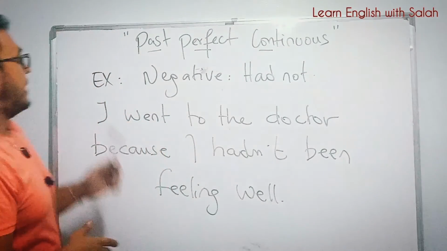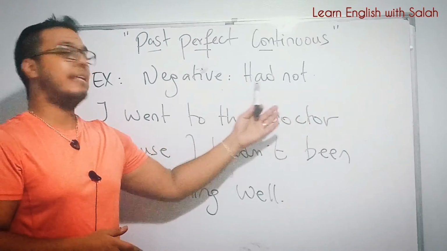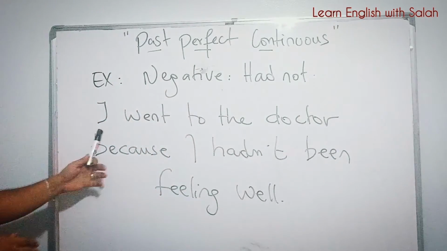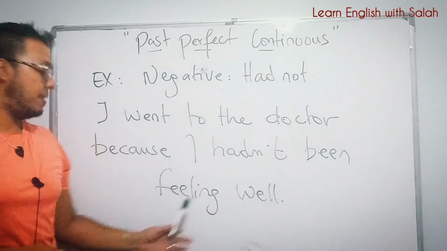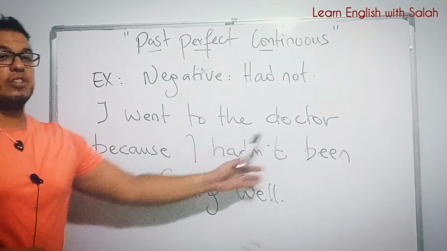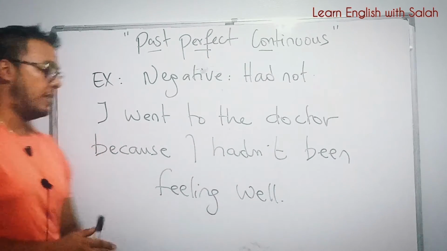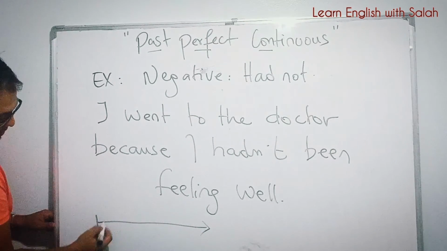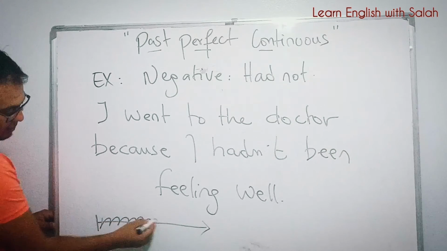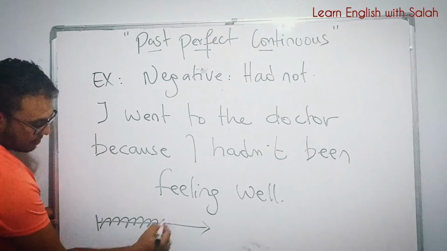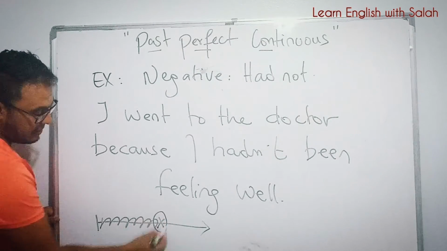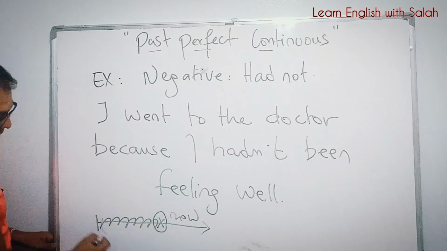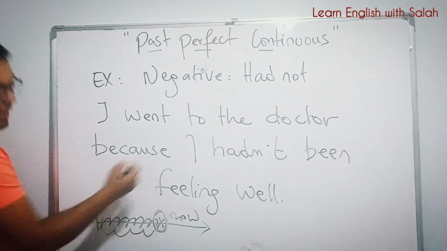For the negative form, we say had not, or we can contract it into saying hadn't. Let's take the example. I went to the doctor because I hadn't been feeling well. So let's imagine this. I hadn't been feeling well for like 15 days. And here I went to the doctor at this stage. Okay? And now I am fine. Okay? I hadn't been feeling well and then I went to the doctor.